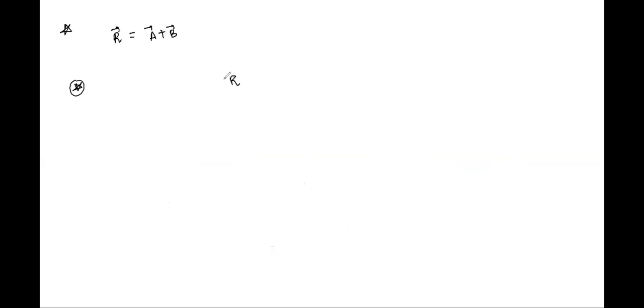Have a look. R vector's magnitude, its maximum value is the sum of magnitudes of A and B, and its minimum value is the difference of magnitudes of A and B.